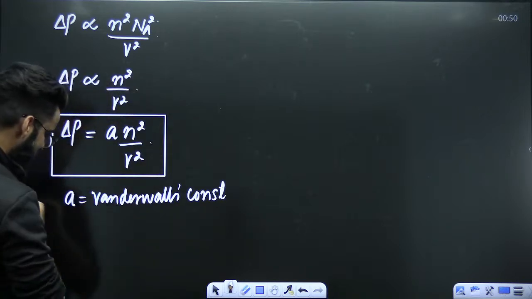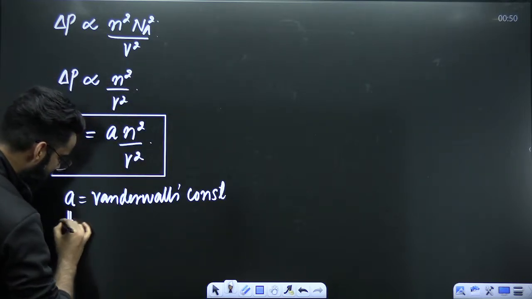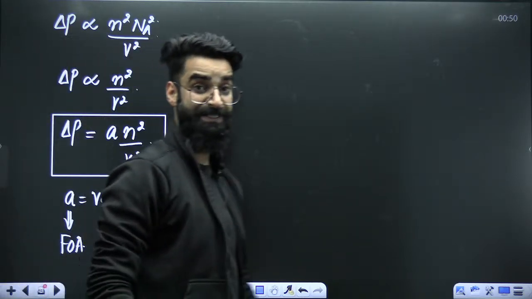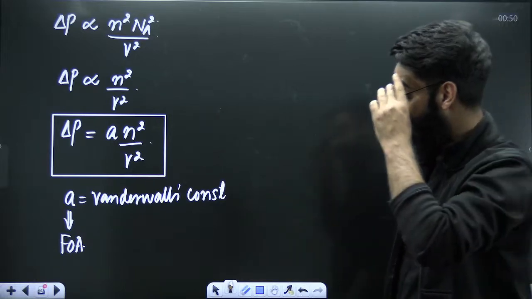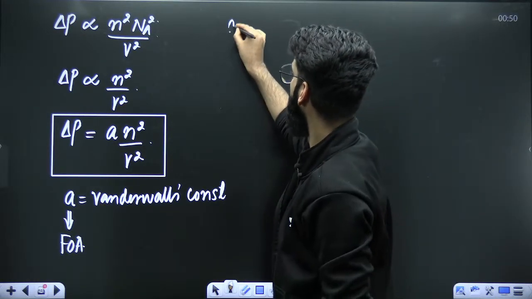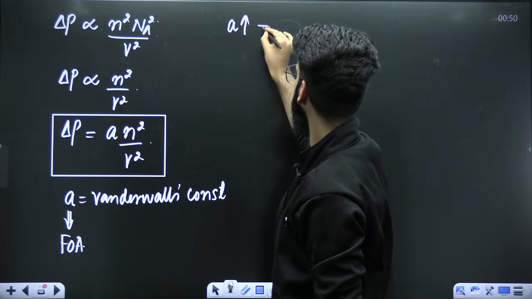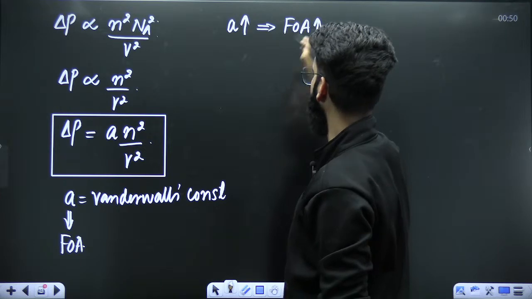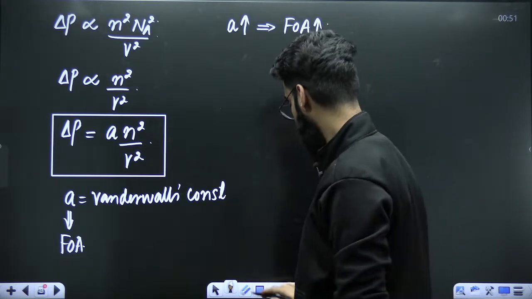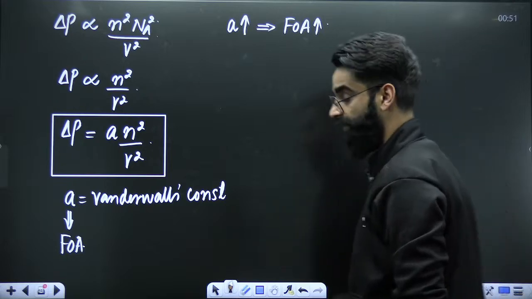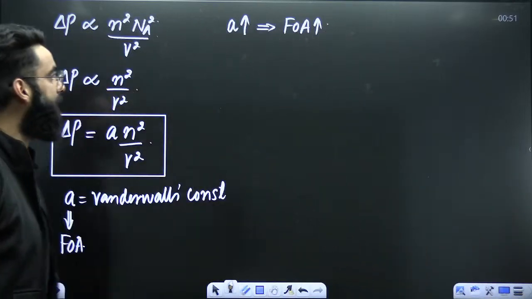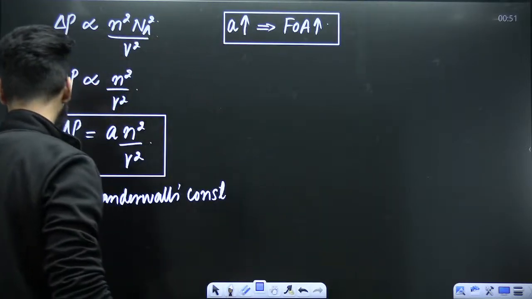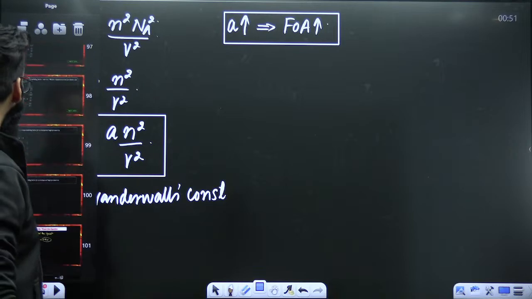And this Van der Waals constant A gives me the idea about the force of attraction between the gas molecules. And let me tell you, more the value of A for the gas, more will be the force of attraction between the gas molecules. Now you must be thinking why? So let's have a look why it happens.